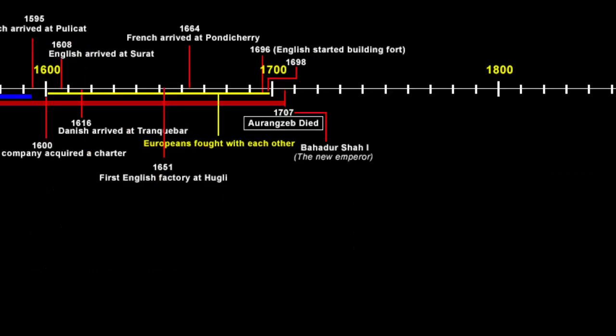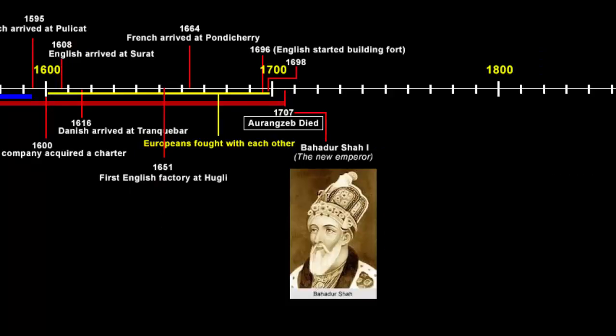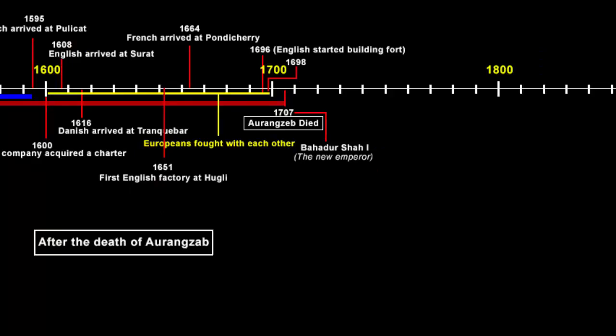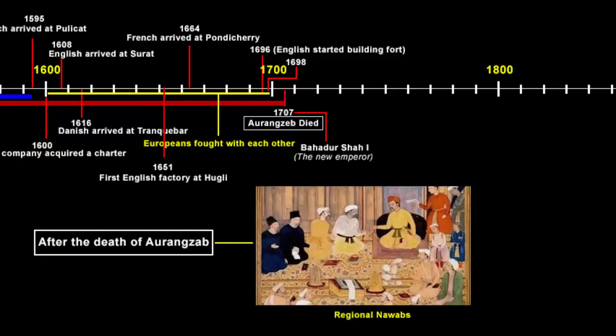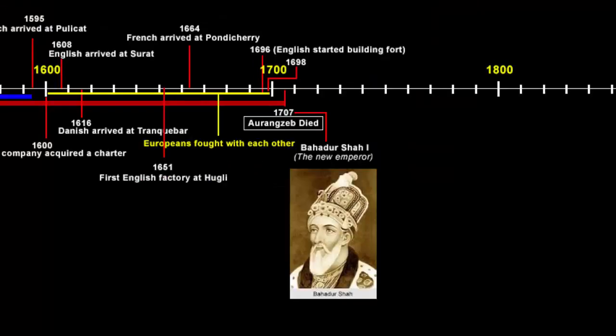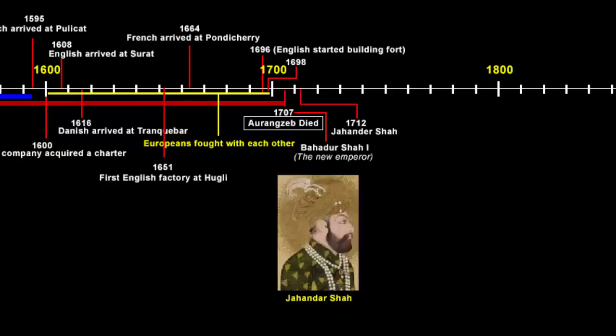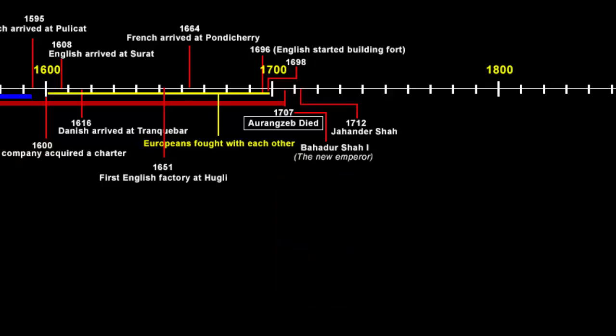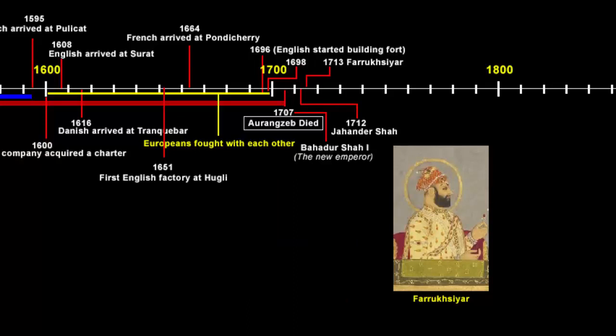But he was not that powerful, and the reason we can draw such a conclusion is because after the death of Aurangzeb, all the regional Nawabs wanted to execute their power and authority in their respective regions. So this clearly tells us that Bahadur Shah I was not as influential as Aurangzeb. After Bahadur Shah I, his son Jehandar Shah and after him Farrukhsiyar became the emperor. In a moment I'll tell you the role of Farrukhsiyar.